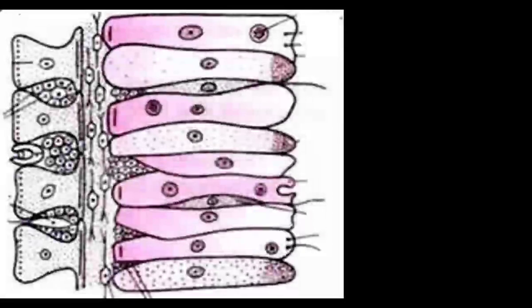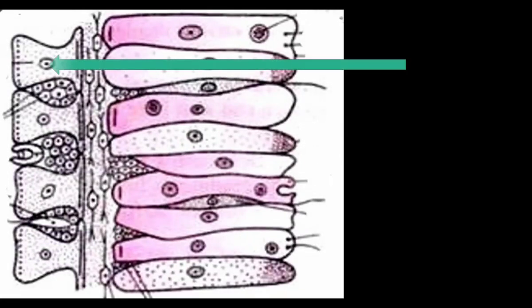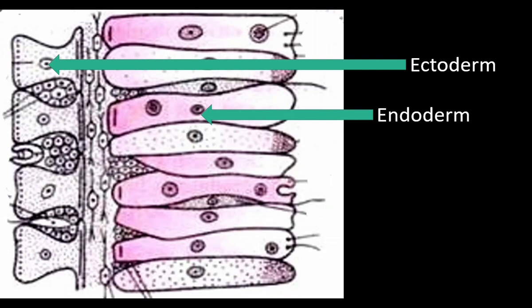This diagram shows the two layers in the body wall of coelenterates. This is outer ectoderm, this is inner endoderm. In between these two there is mesoglea. Mesoglea is not made up of cells. This is a sea anemone.